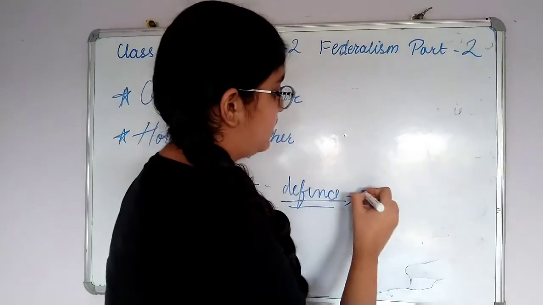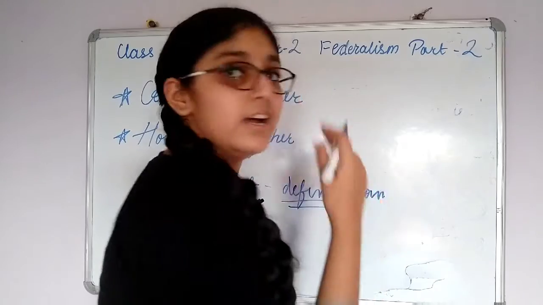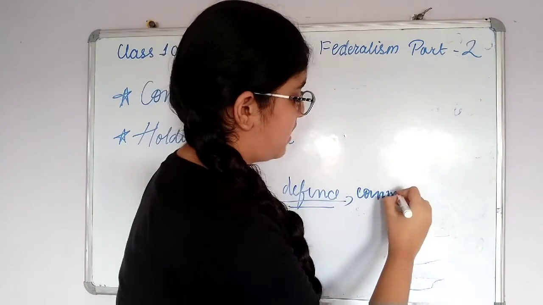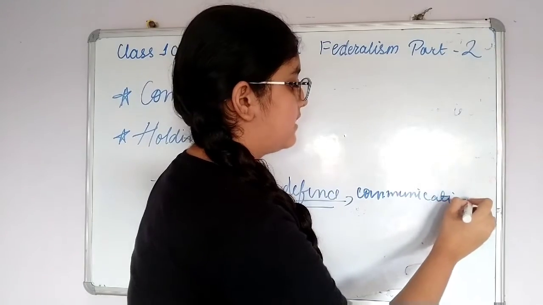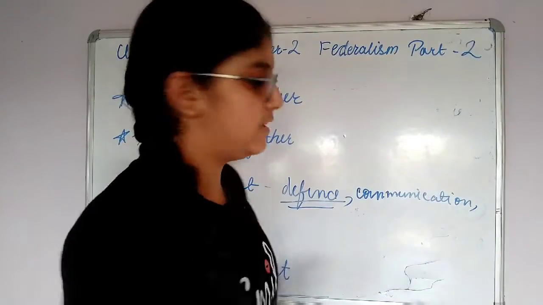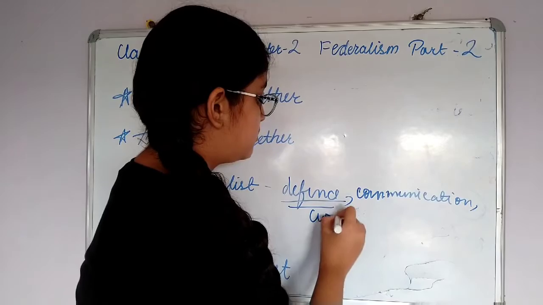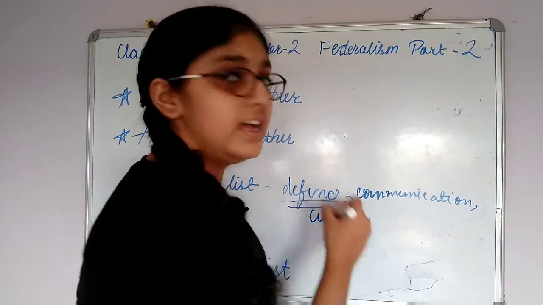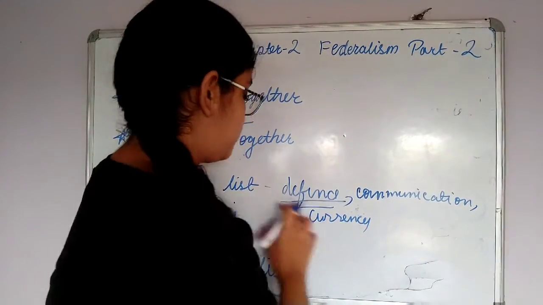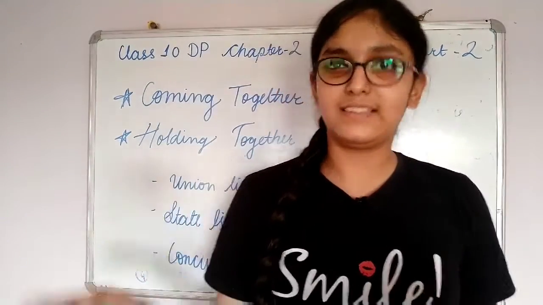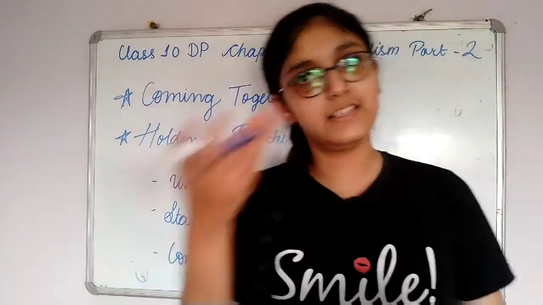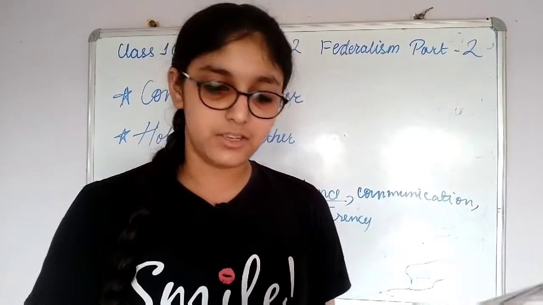Then secondly, communication, such as television, etc., comes under this. Then currency, because our Indian currency is the rupee, which is produced for the whole country. That is why it is a national interest and comes under the union list. Then other points like banking, which is connected to currency, also come in the union list.